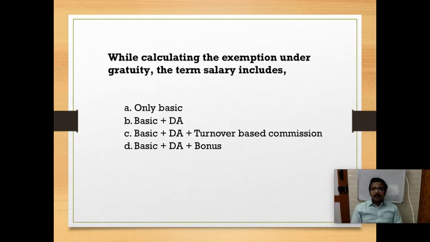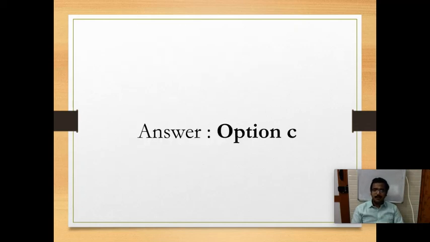While calculating the exemption on gratuity, the term salary includes basic plus DA plus turnover based commission. Option C. In most situations, it is basic plus DA plus turnover based commission, for gratuity, for VRS, for retrenchment compensation, for HRA. So option C is the correct answer.